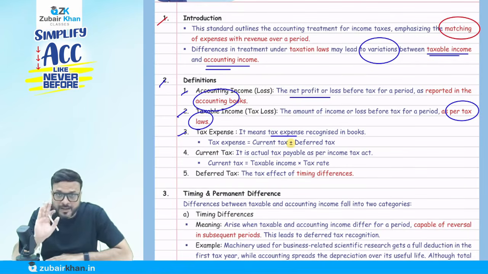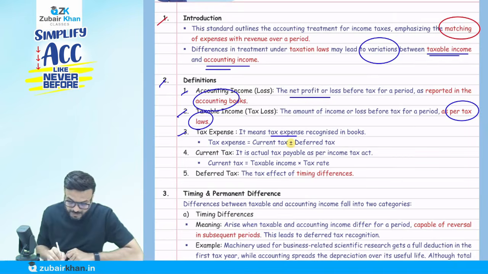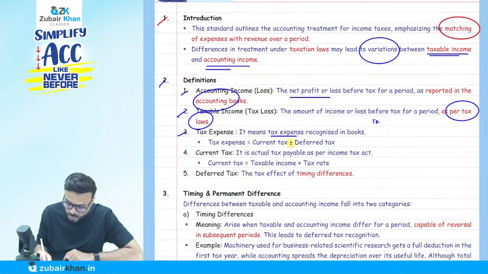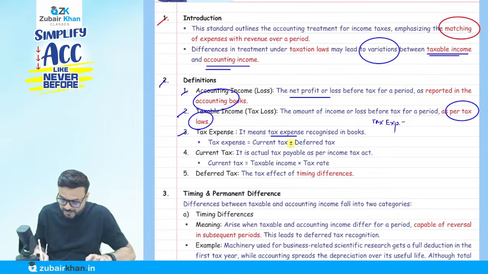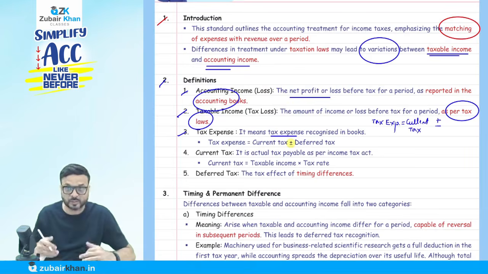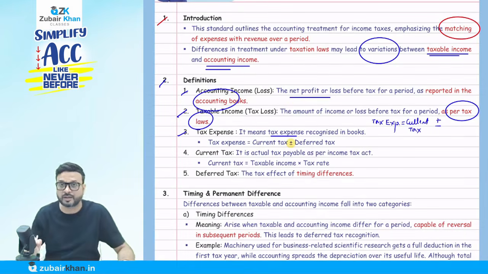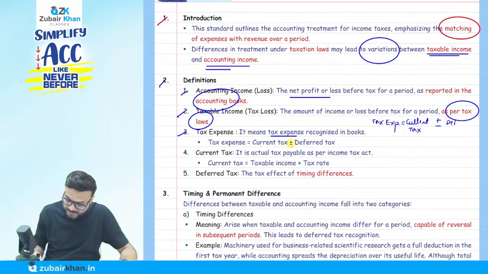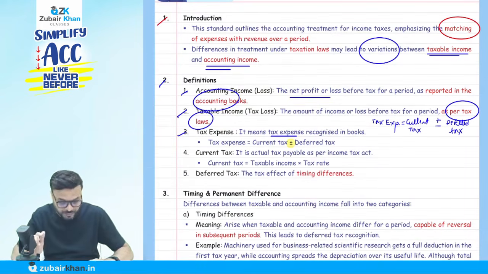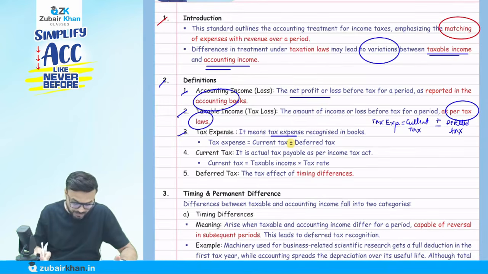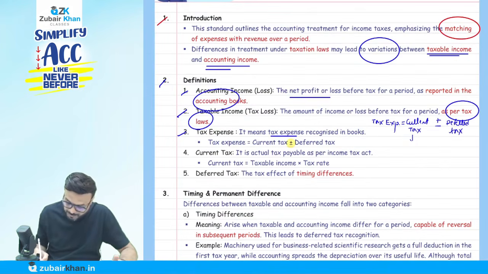In my P&L account, the total tax expense I am going to record is the current tax, plus or minus, and I will discuss what that is, the deferred tax. The complete amount is going to appear in my P&L account.